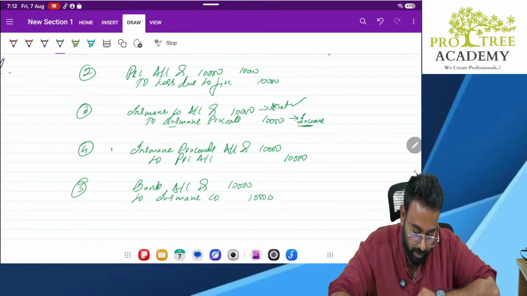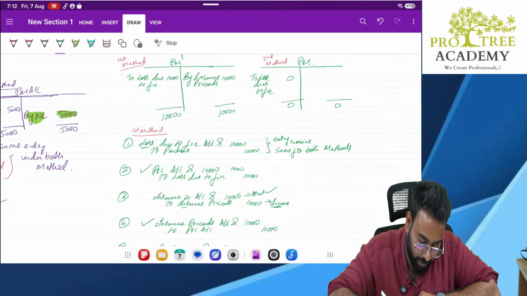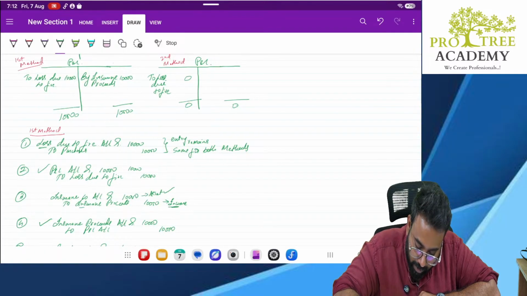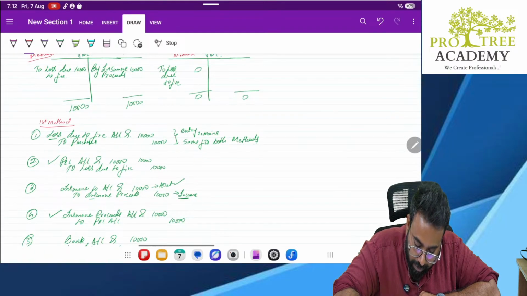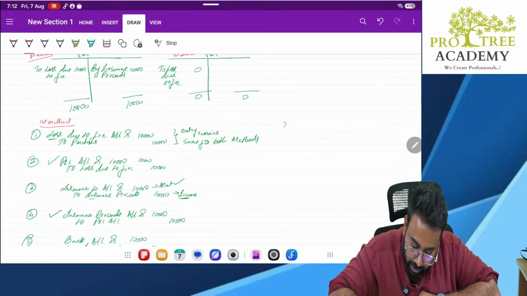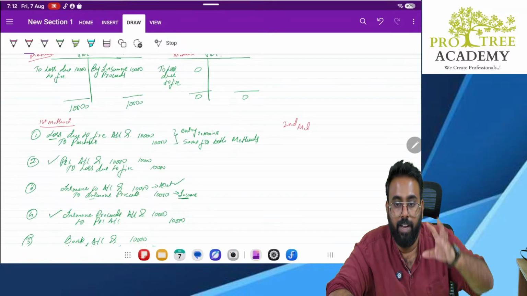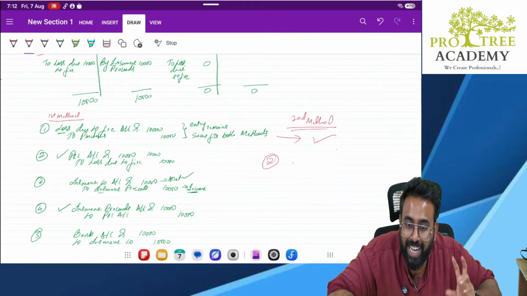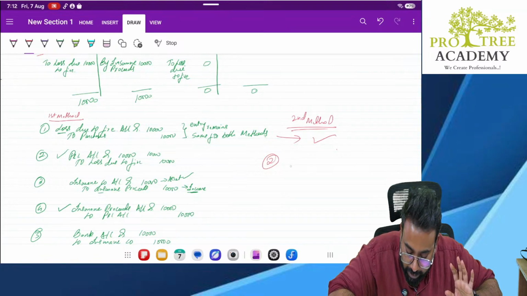Okay. Now, what happens in the second method, sir? What changes? This entry will remain as it is. Only thing that changes is second entry. What is the second entry? When you receive the money from insurance, you will directly adjust it with the loss. So what is the entry you will pass?